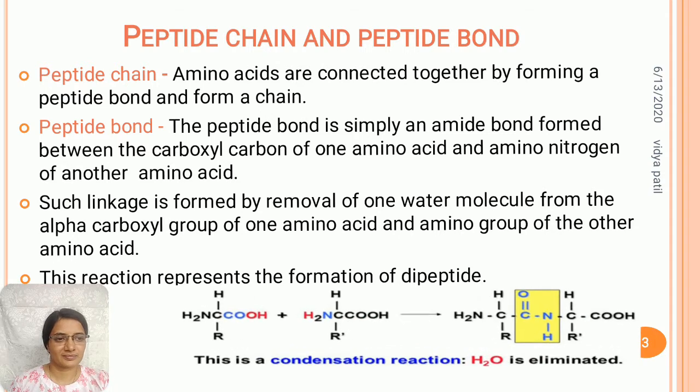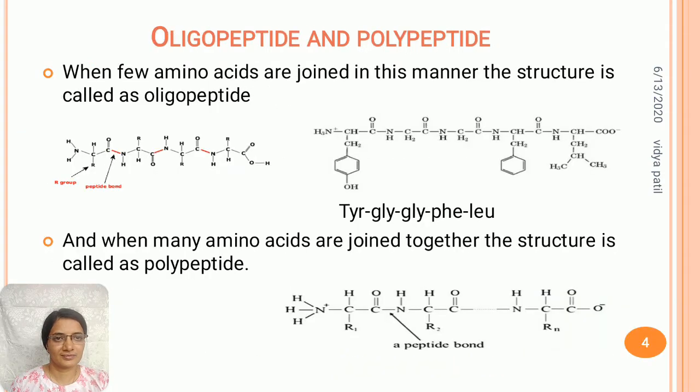And in the case of oligopeptides, when a few amino acids, near about 10, are joined in this same manner, that is, one amino acid joins to the second, second joins to the third, third joins to the fourth, in this way there is a formation of oligopeptide.